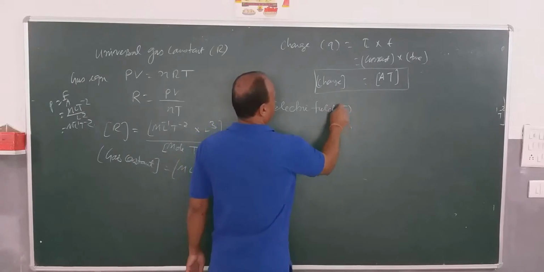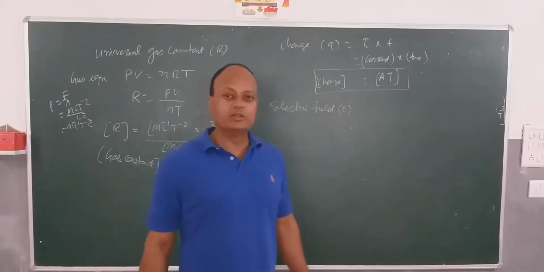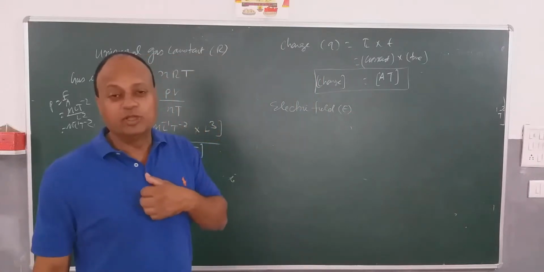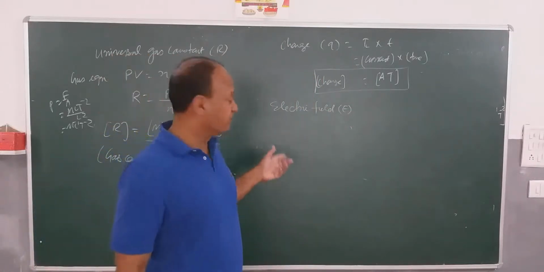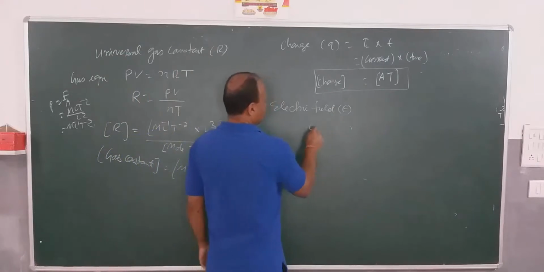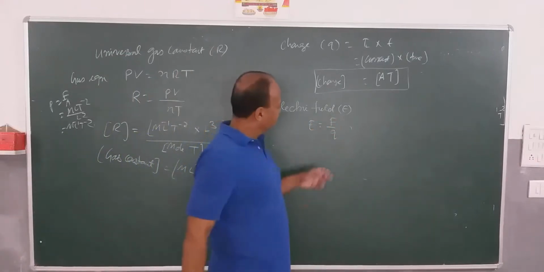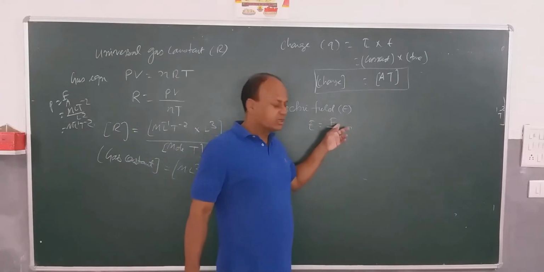Naturally these formulas are new for you, but you come across them later on, and I am writing most of these formulas for you to refer to in case you are not aware of them. Electric field is given as E is equal to F by Q, where F is force and Q is charge.